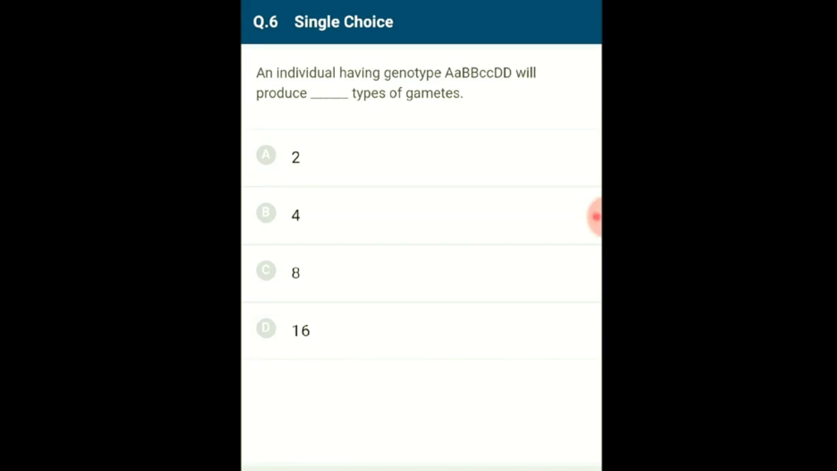The two types of gametes present in these examples are capital A, capital B, small c, capital D and small a, capital B, small c and capital D. So the correct answer for this question is option A, 2. An individual having genotype capital A, capital B, small c, capital D will produce two types of gametes.